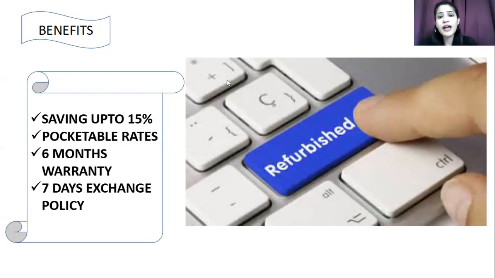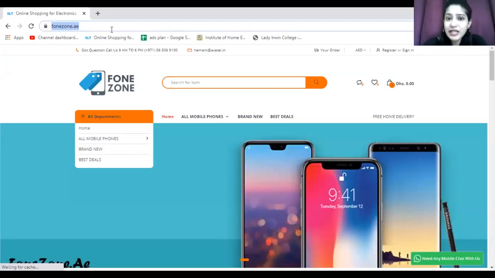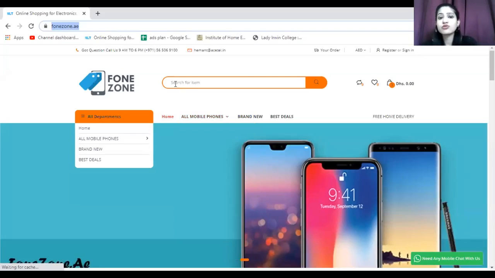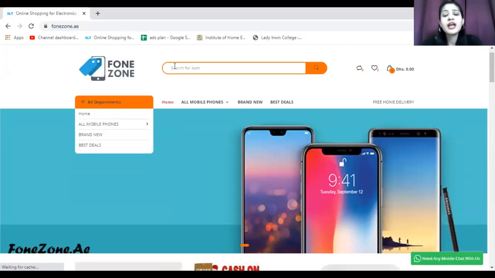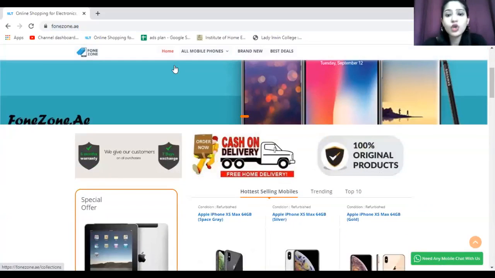So let me take you back to the website. Let me re-highlight the name. The website name is phonezone.ae. As I've already told you about this function, that is all mobile phones, we get to see n number of categories. The search icon helps you search your favorite gadgets. Apart from that, the 6 months warranty and 7-day exchange policy I've already told you.